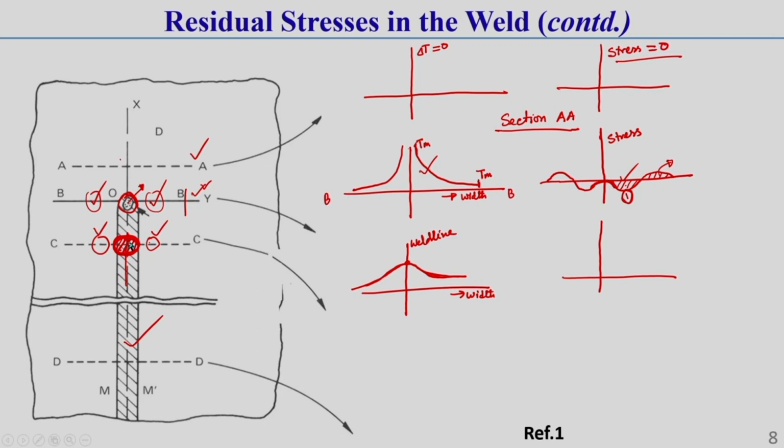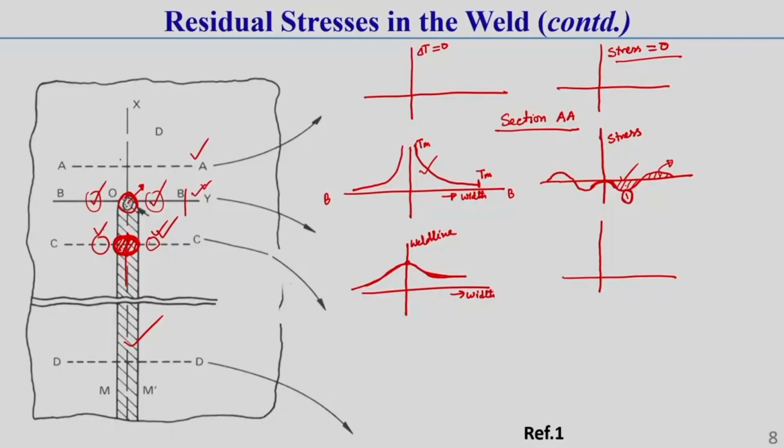Why? Because in this zone the material starts contracting, because it starts solidifying. Solidifying means its volume is gradually decreasing. Once the volume starts decreasing, a contraction type of phenomenon develops, but that contraction is prevented by this surrounding material.